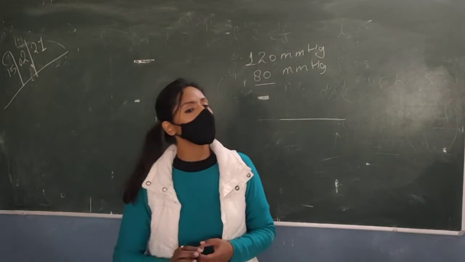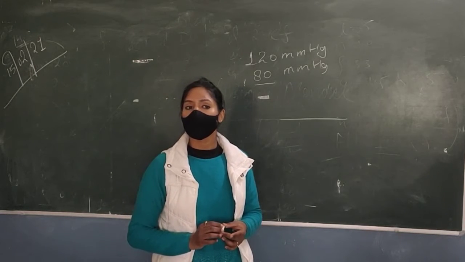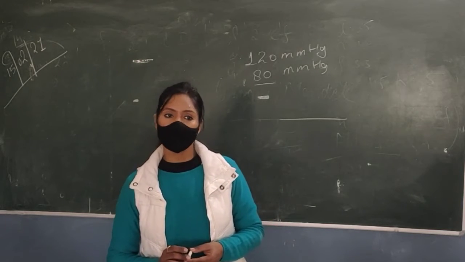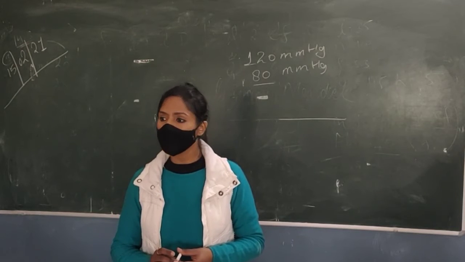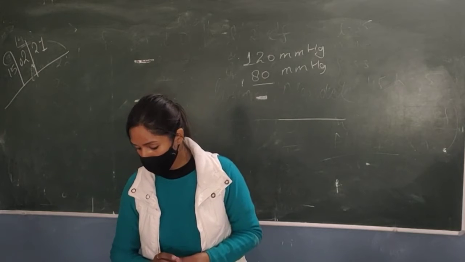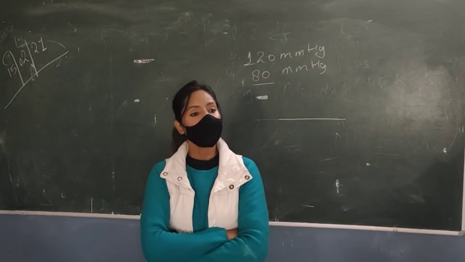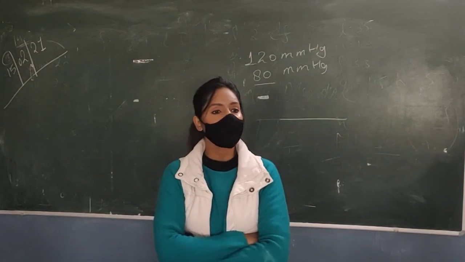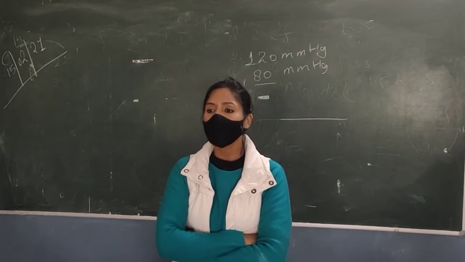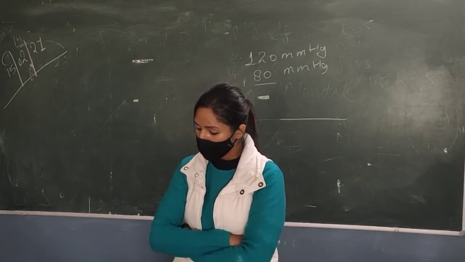Okay, what is covalent bonding? The sharing of electrons. The bond formed by the sharing of electrons is called covalent bonding. Now next, what do you mean by dialysis? Dialysis is an artificial kidney used for patients who undergo kidney failure so that they can get their blood filtered by this artificial machine. Okay, dialysis goes there.